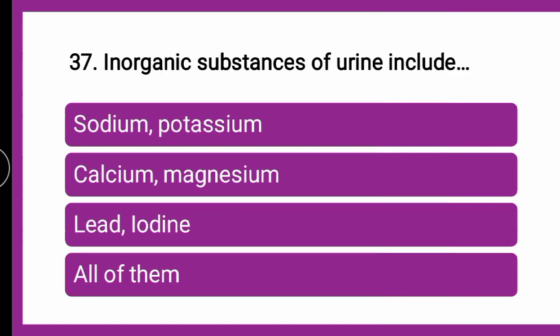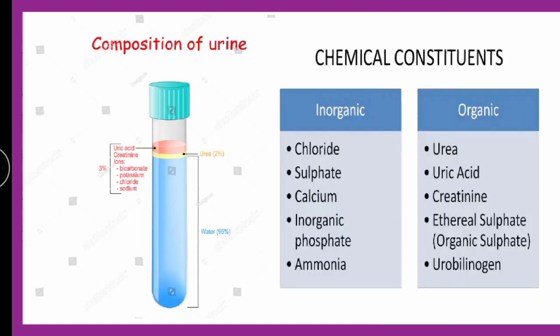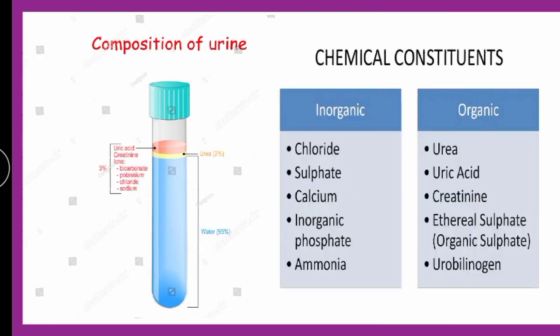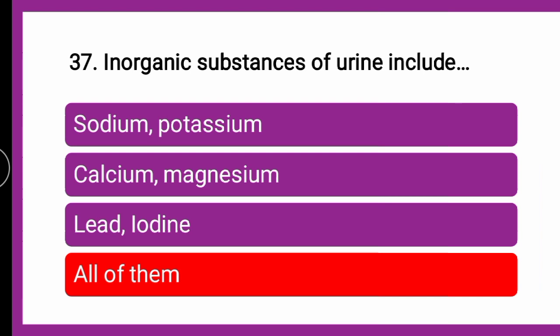Next question is inorganic substances of urine include dash. Whether it is sodium, potassium, calcium, magnesium, lead, iodine or all of them, you can put your answer into the comment section. Till then we will go for the explanation and then you can verify your answer. Now inorganic substances, you have seen, are various ions such as chloride, sulfates, calcium. So this is nothing but sodium, potassium, calcium, magnesium, iodine and all. So the correct answer is it is all of them. Inorganic substances include all the ions like sodium, potassium, calcium, magnesium, lead, iodine, etc.